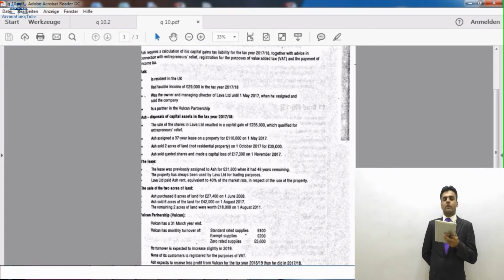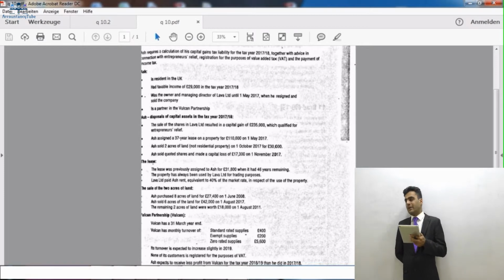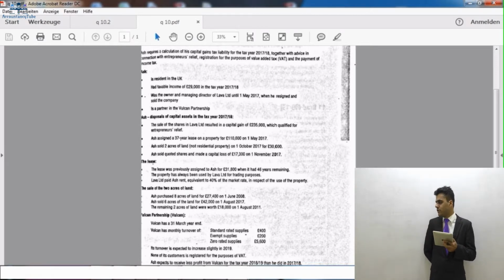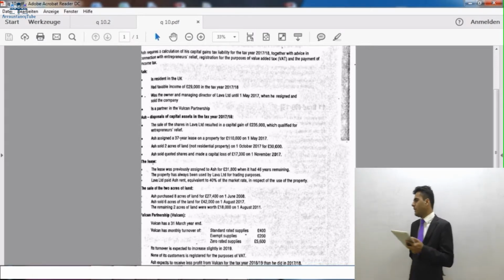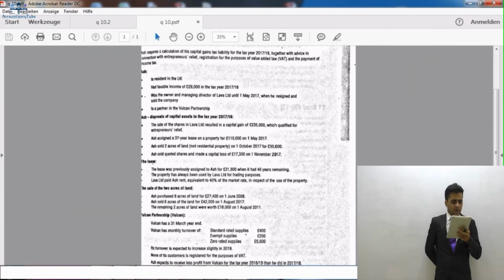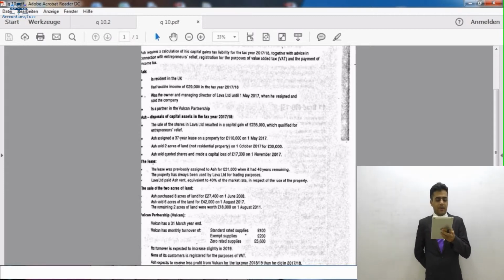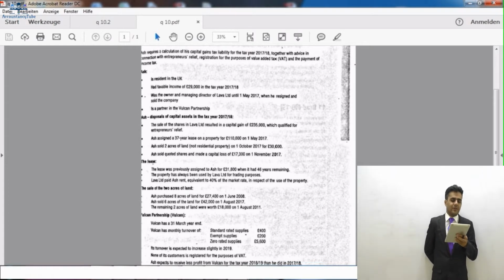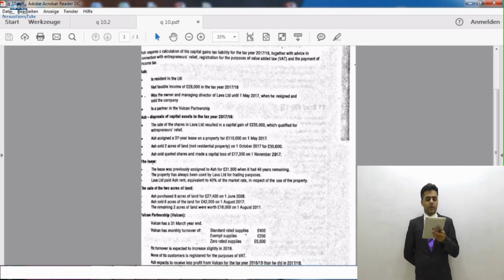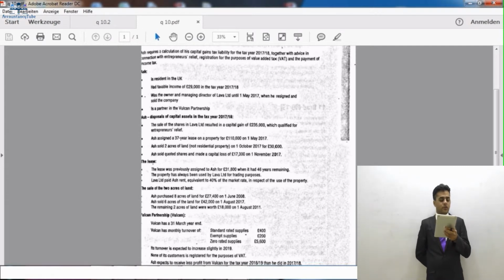So this £235,000 will pay tax at the rate of 10% because it qualifies for entrepreneur's relief. Then after that it says Ash assigned a 37-year lease on property for £110,000 on 1st of May 2017. So that is her income, £110,000 on 1st of May 2017.